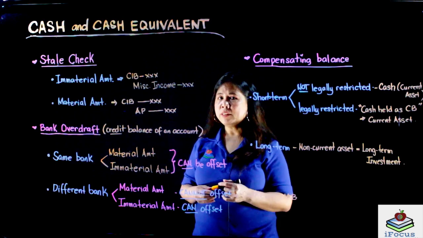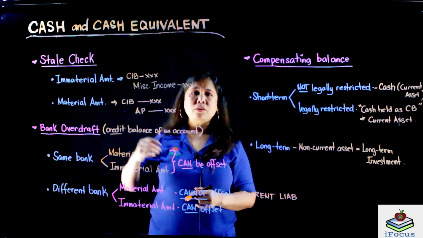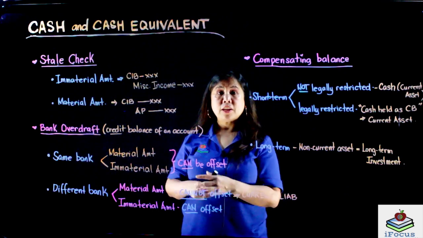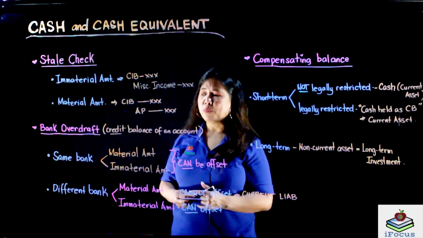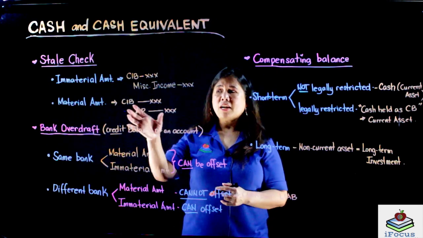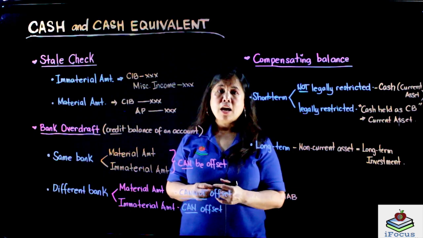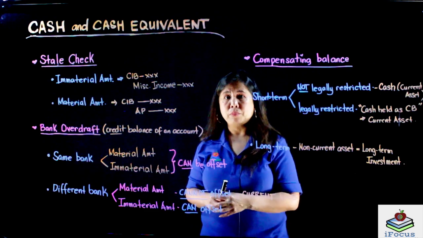So, ang gagawin ng company kapag meron kang stale checks, immaterial ba ang amount, ibabalik natin sa cash in bank at magre-recognize na tayo ng miscellaneous income. Kapag material naman ang amount, ibabalik natin yan sa cash in bank at ibabalik din natin yan as an obligation of the company as an accounts payable, for example.